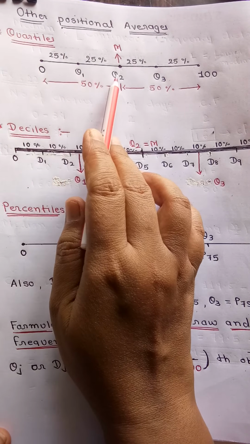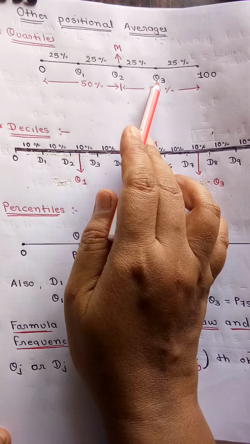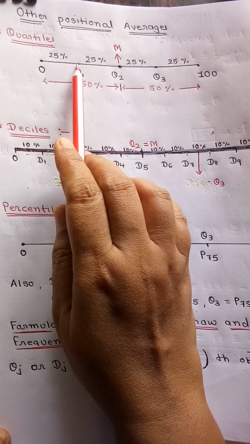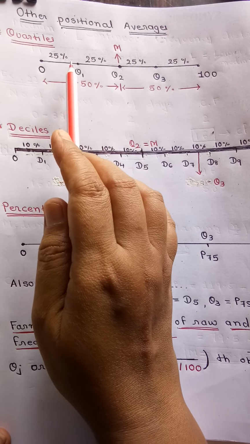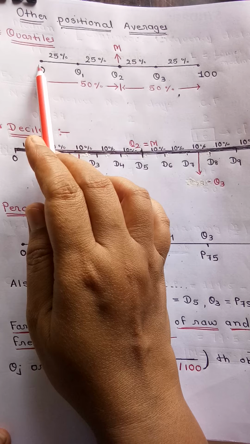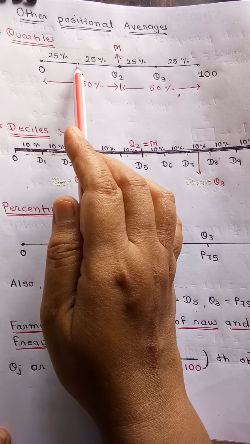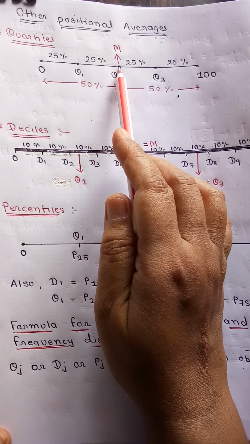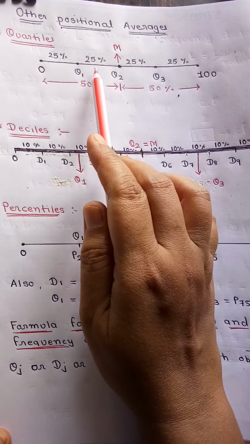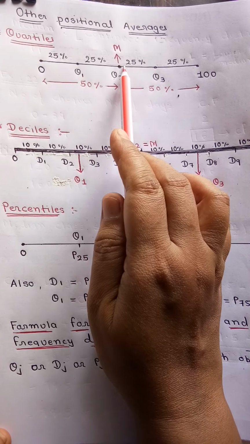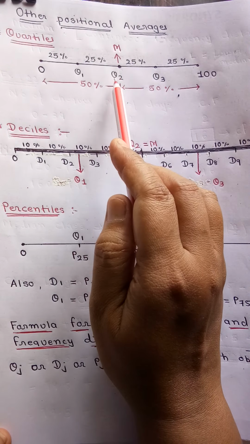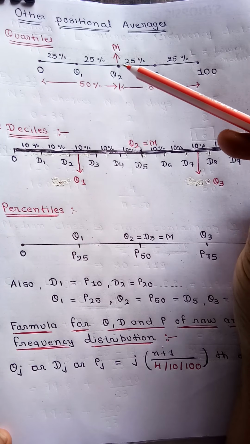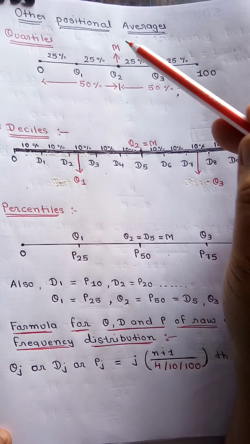Now there are 3 numbers Q1, Q2 and Q3 which divide 100 into 4 equal parts. So this Q1 divides the data in first 25%. Means this 25% numbers are less than or equal to Q1. Now this number, that is Q2, divides the data into 2 equal parts. This side 50% and this side 50%. Now as it is dividing data into 2 equal parts, so this is also called median. So Q2 and median is same.